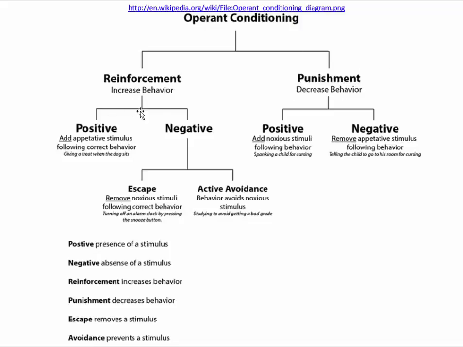So let's say that we want to increase behavior. We have 2 different ways that we can proceed. We can have a positive reinforcement or we can have a negative reinforcement. Let's take some examples of each. An example of positive reinforcement would occur when we add a so-called appetitive stimulus. Now, that's a new word for many of us. Appetitive is similar in its origin to the word appetite. So if we add something that is an appetitive stimulus, one that we like, following a correct behavior, then typically we will see more of that behavior occurring.